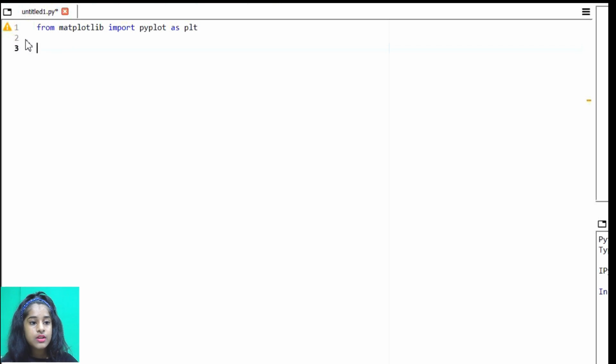And then we have to create rows and columns. That means we're going to create a matrix now, and I'm going to name this matrix data. We can create a matrix by creating a list. So we're going to create a 10 by 11 matrix. That means we're going to have 10 rows and 11 columns.